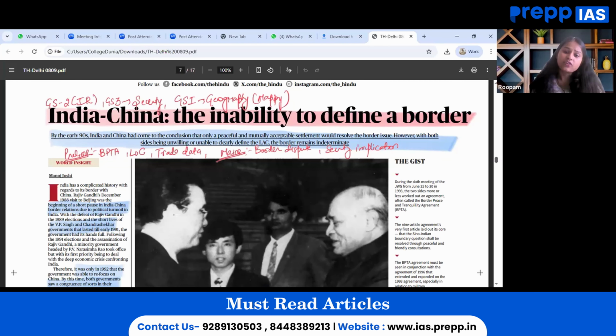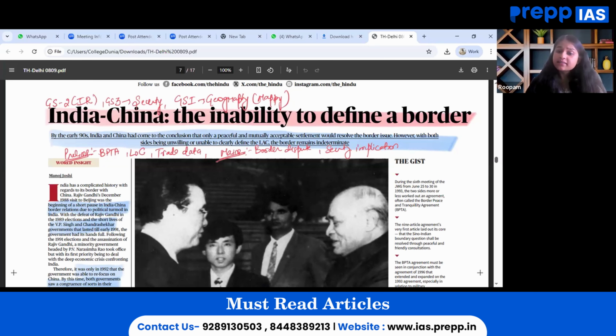Then this is also relevant for essay as well, wherein we can talk about India-China as an evolution part. Why we have not yet been able to manage the dispute resolution with China, and at the same time the trade data that we share with them, how we are at times in confrontation with them, and at the same time we cooperate with China on several issues. So this dynamic concept, this particular article can help us understand.